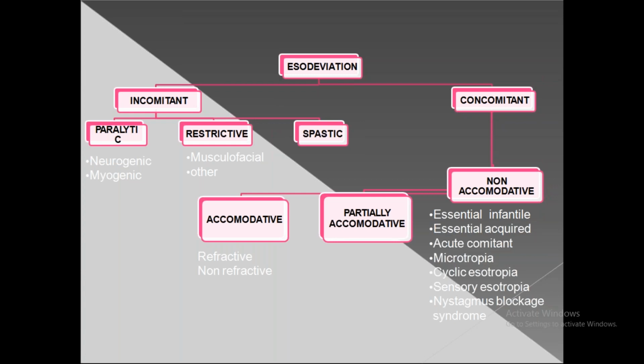When the patient's eyeball uses accommodation, both the eyeballs come a little bit into eso position. This accommodative convergence means eso. When the patient is trying to read or something like that, this accommodative convergence comes into play. AC/A means accommodative convergence to accommodation ratio. Next one is partially accommodative and third one is non-accommodative.